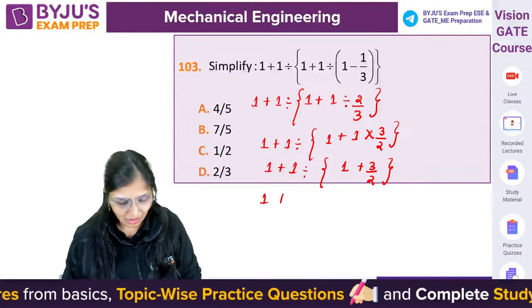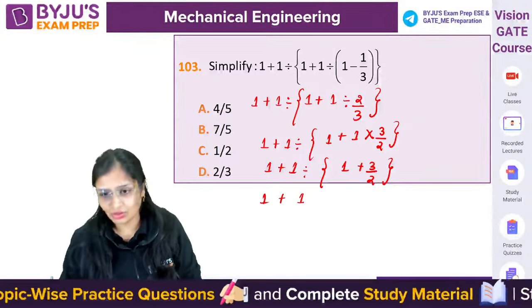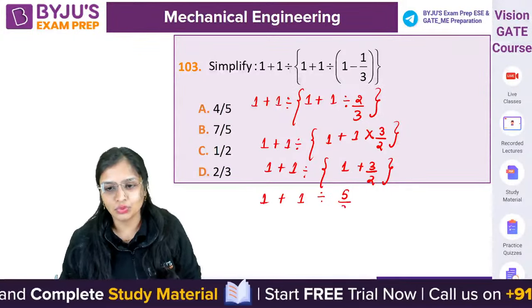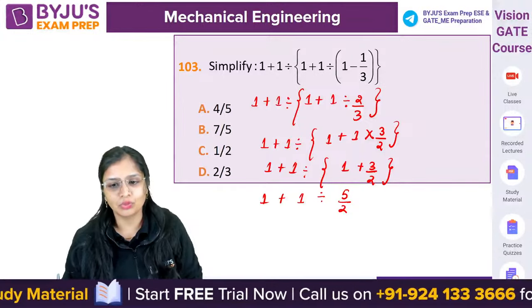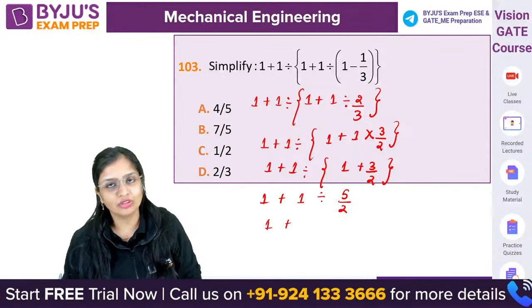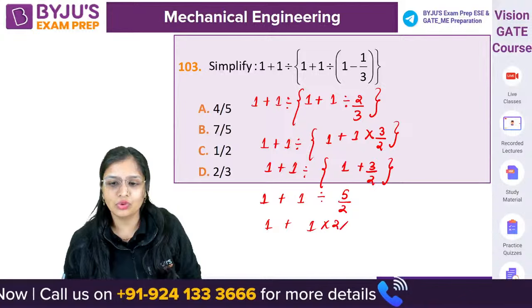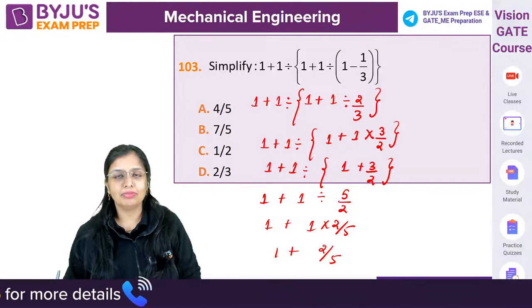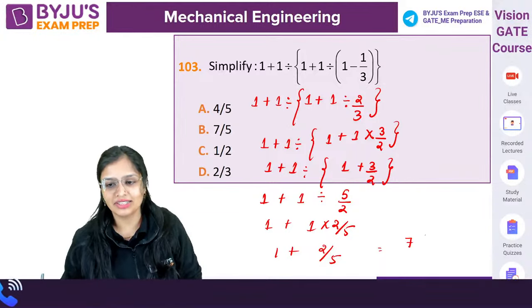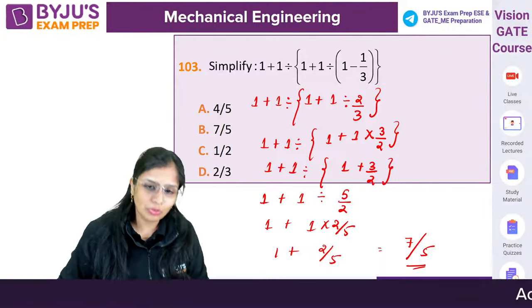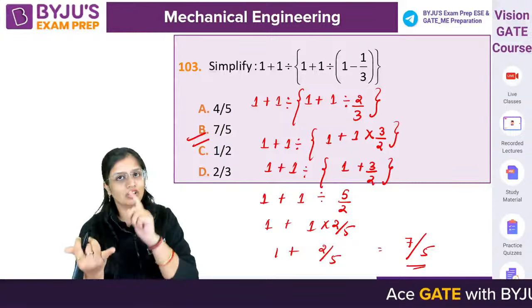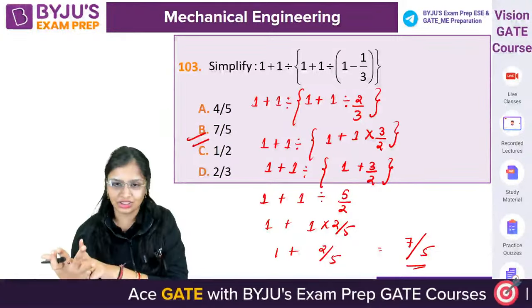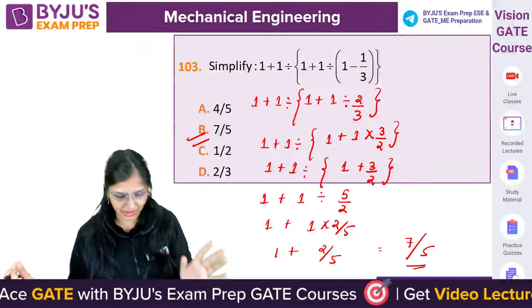Okay. Mani gave the answer. Let's check it out. So this will become how much? 5 by 2. 1 plus 5 by 2. Again, first we have to solve the division. 1 into 2 by 5. That is 1 plus 2 by 5, which will become how much? 7 by 5. So you have to proceed in this manner. First you have to solve the bracket, then division, then multiplication, then addition, then subtraction. Correct. 7 by 5. Absolutely correct.